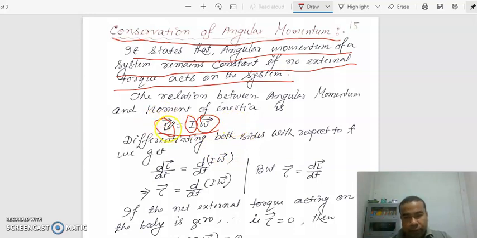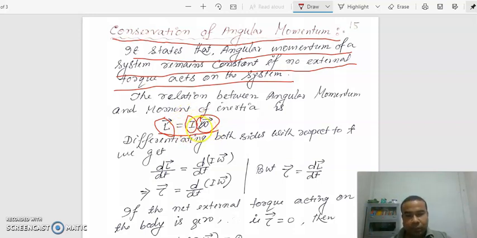Now angular momentum is equal to the product of moment of inertia and angular velocity. If the distribution of the particles is greater, then angular velocity will be less. If angular velocity is high, then moment of inertia will be less.